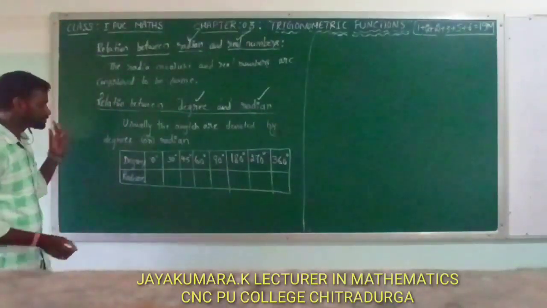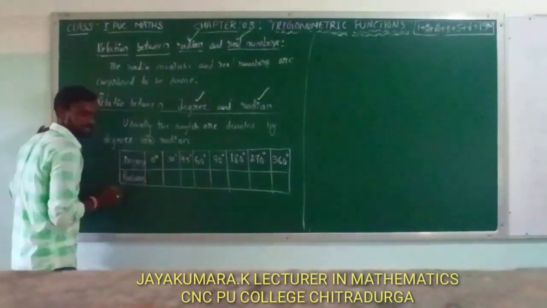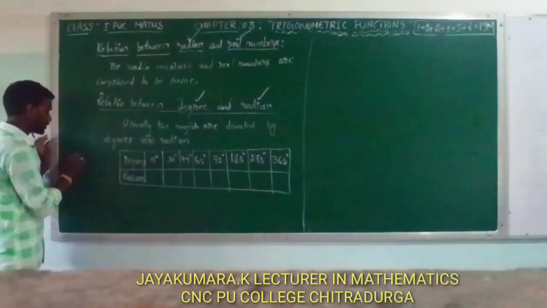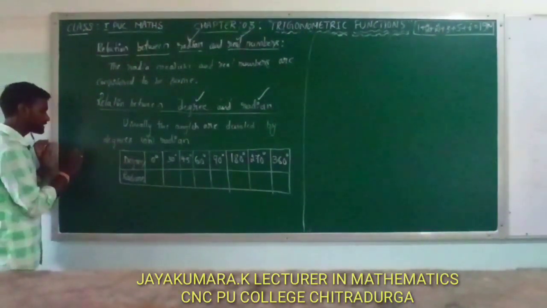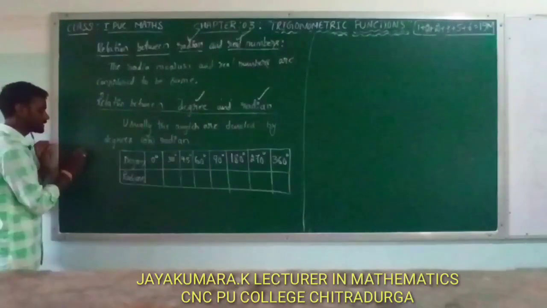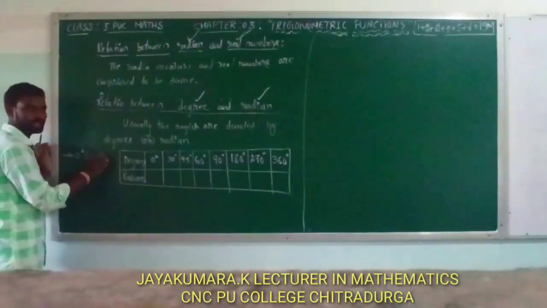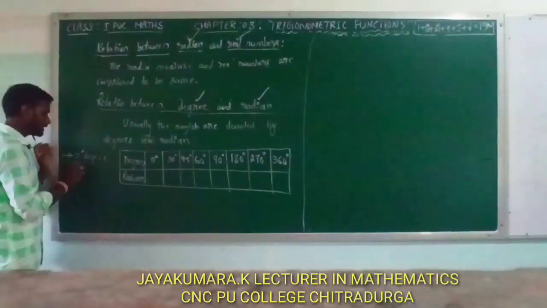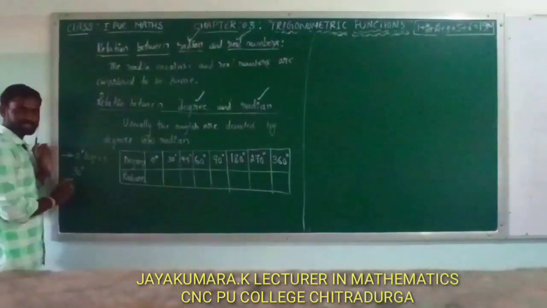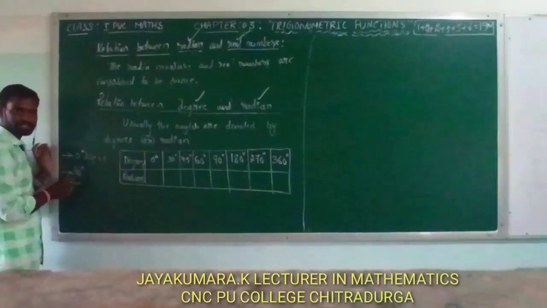Here observe. Degrees means, this is 0 followed by a suffix that should be a small 0. Then only this is a degree. Next, 30 with a small 0 on the top. That means then only this becomes a degree.